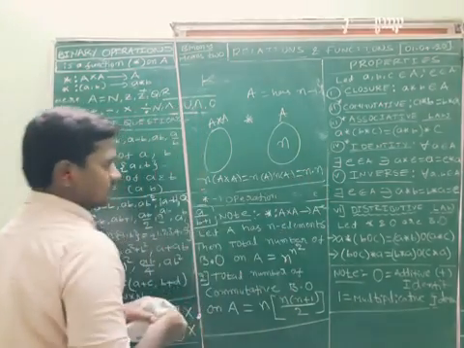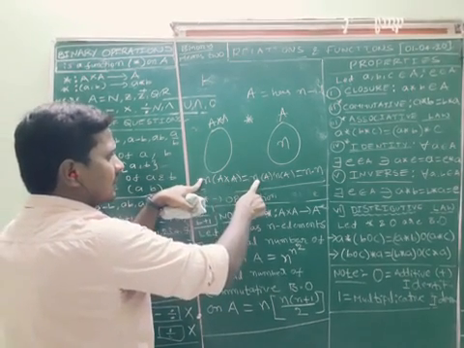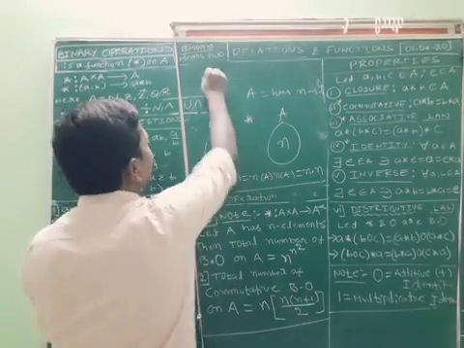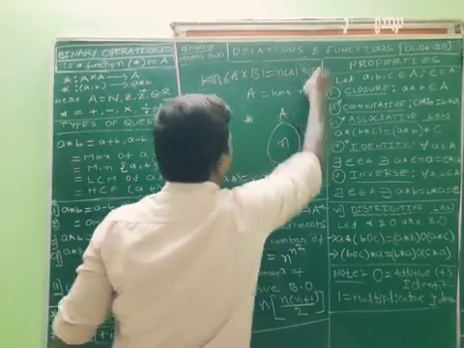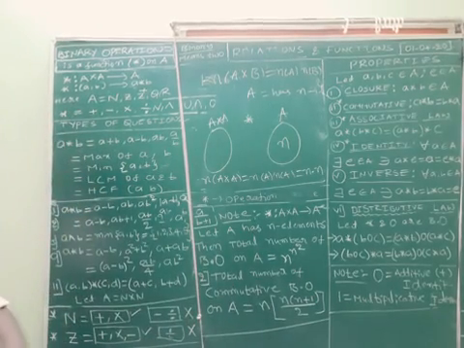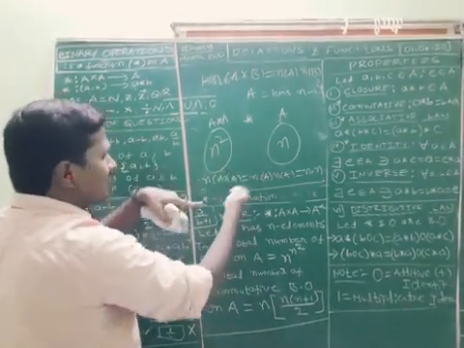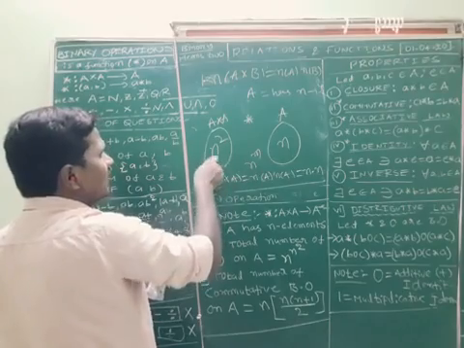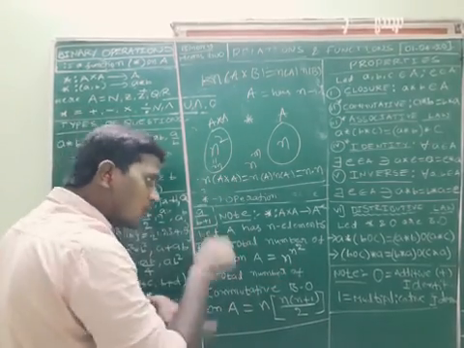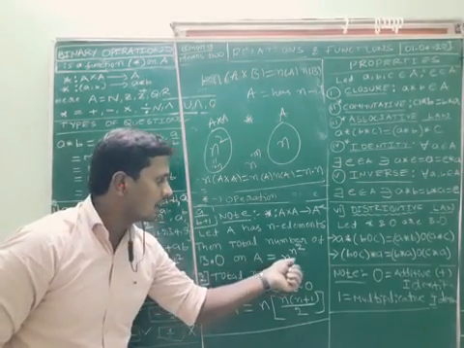n of A cross A can be written as n of A into n of A, because n of A cross B, I clearly wrote this property, n of A into n of B. So n into n, that is how many numbers? n square. So the domain has n square elements. So then what is the formula? Total number of functions, clearly written here, n power n. What is the n value? n value is n square. So n power n square. The total number of binary operations on A is n power n square.